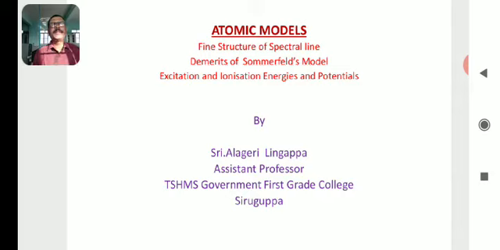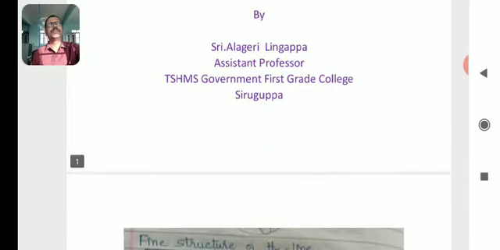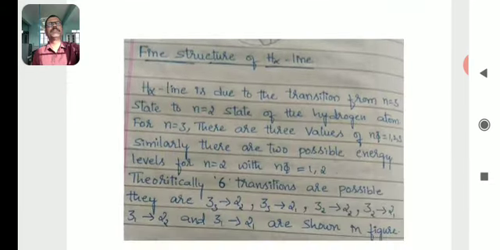In the previous class we discussed different models: J.J. Thomson's model, Rutherford's model, Bohr's model and Sommerfeld's model. Then what about the fine structure of spectral lines? Fine structure of spectral lines.